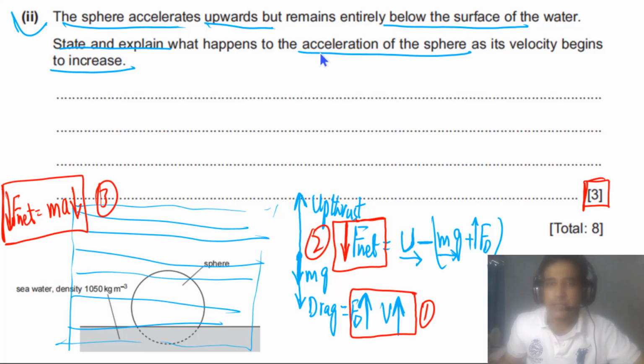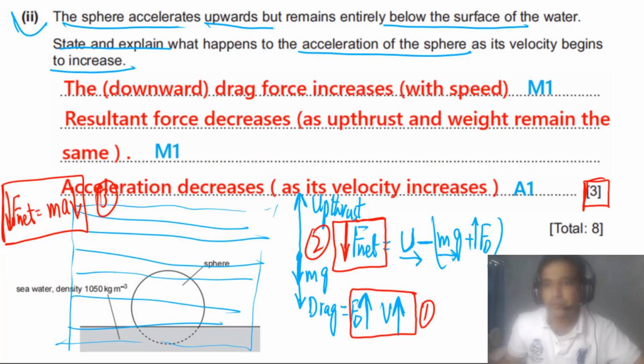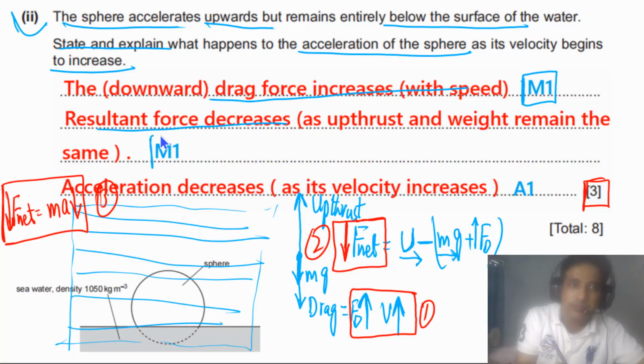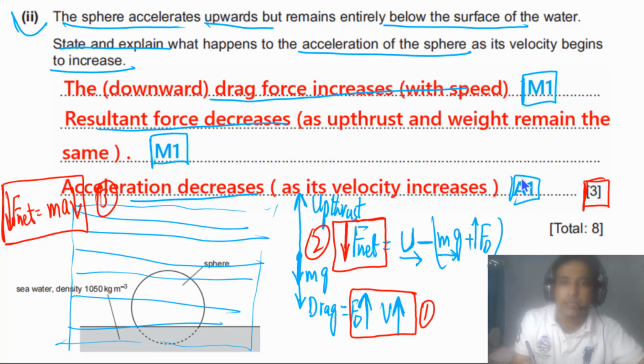Let me show you the answer, how you can write down your final answer. In your final answer, you have to mention these 3 points. This is an M mark, meaning it has to be in your answer: downward drag force increases with speed. Resultant force decreases. This is also an M mark. This has to be in your answer. And the last mark is acceleration decreases. This is the answer mark. If you couldn't get these M marks, you will also not get this mark.